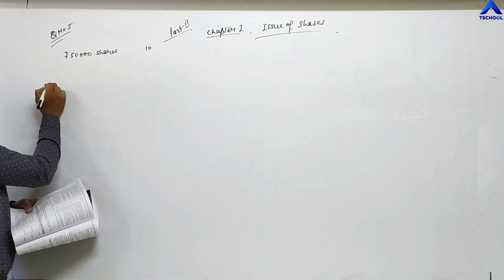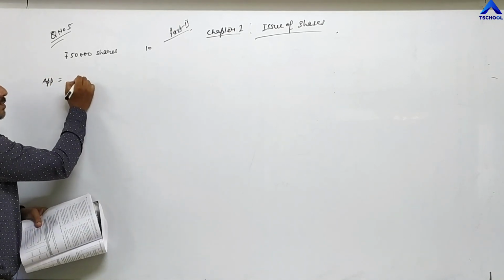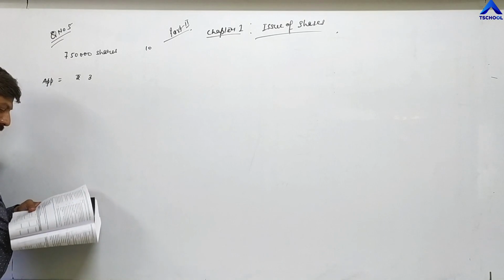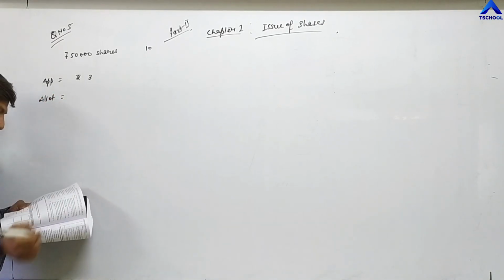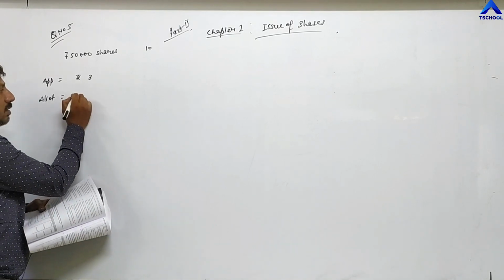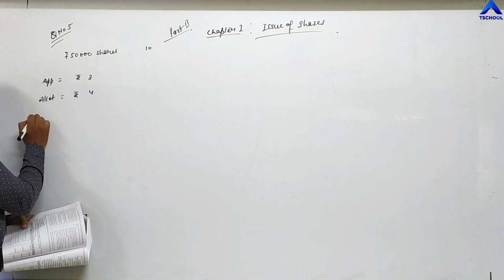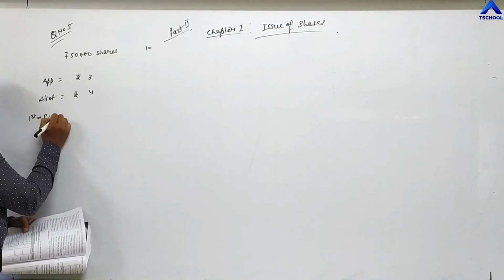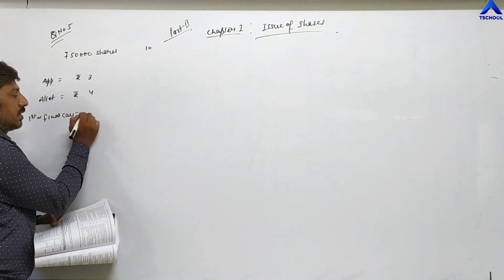The first installment is application, which is 3 rupees. Then allotment is 4 rupees. And first and final call is also 3 rupees.